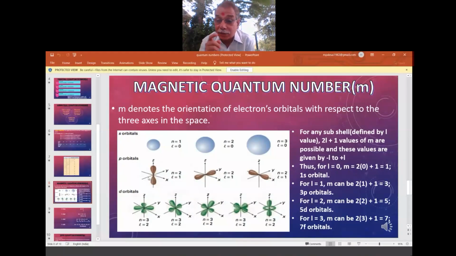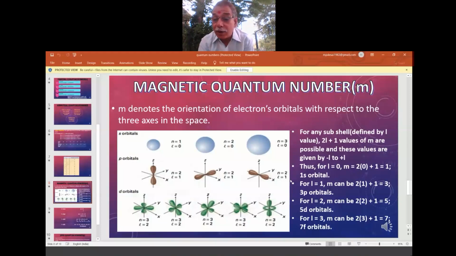So 3p means px, py, pz. Whereas in the S, only one is there, that is spherical. Round shape on the x side, y side or z side, it is round only. So there is no orientation for the spherical structure. Only for the dumbbell shape, depending on the axis, it is px, py, pz.